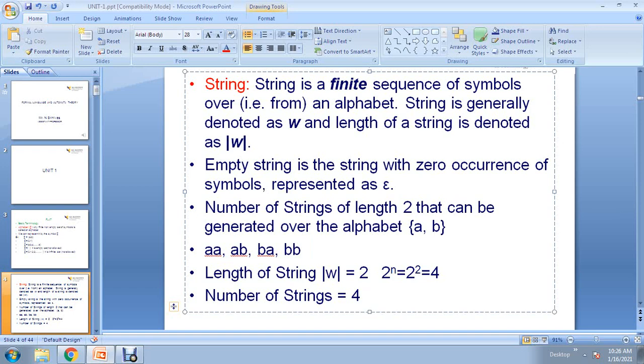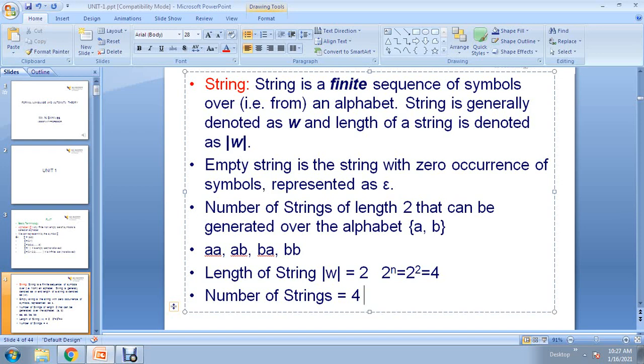And for example, the same formula you can see here, 2 power 0. What is the meaning of this? 2 is nothing but the number of symbols in the given alphabet A comma B. Two symbols are available, so 2 is common. Then n equals 0 means length 0. Length 0, how many strings are possible? I already told you, length 0 is a special case. If they mention 0 length, you have to use the empty string epsilon. That is a special case you have to remember. If n equals 0, 2 power 0 equal to 1, only one string is possible, that is the empty string epsilon.